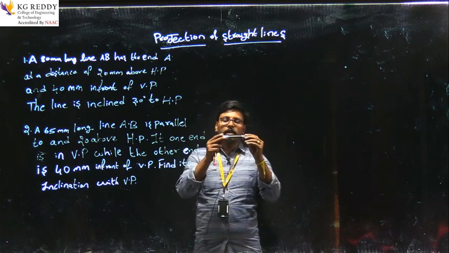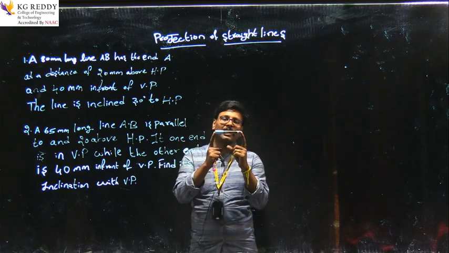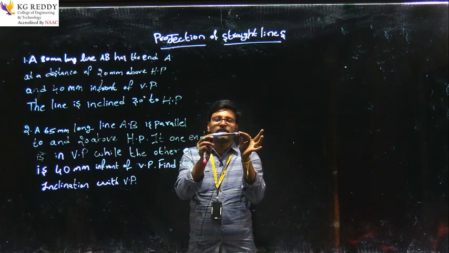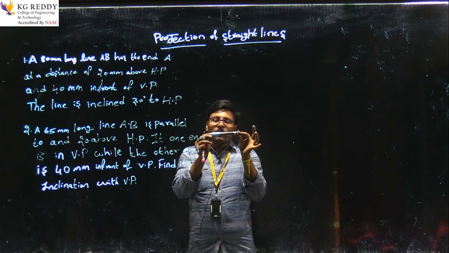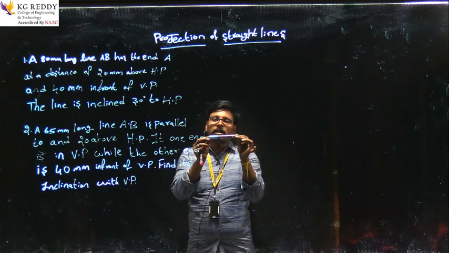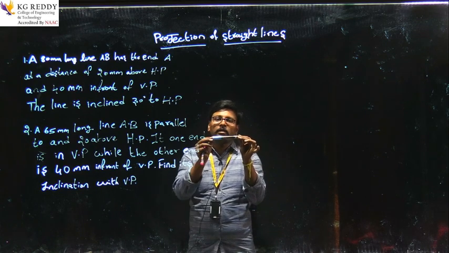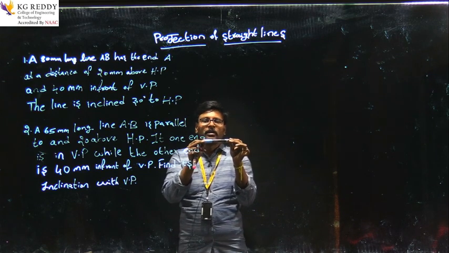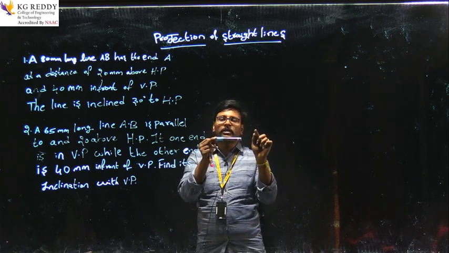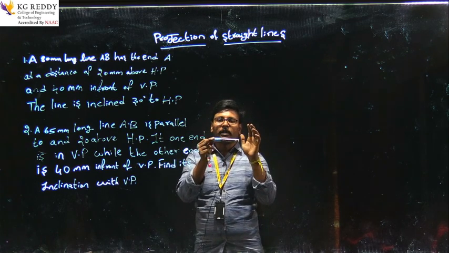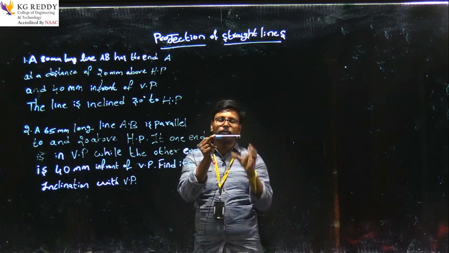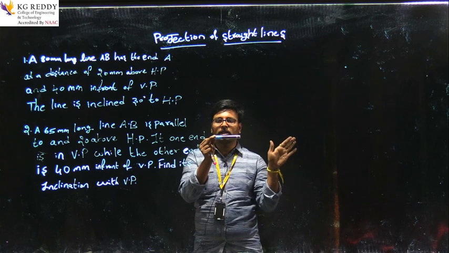Here if you see, this is a line which is parallel to both the planes. This is the initial condition, and after this we are making it inclined either with the horizontal plane or with the vertical plane. So here we have to consider the first case, inclination with the horizontal plane. This is the initial position, a line which is parallel to both the planes. This is the initial position, there is no change.